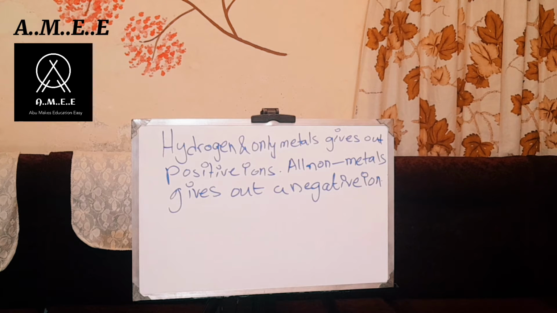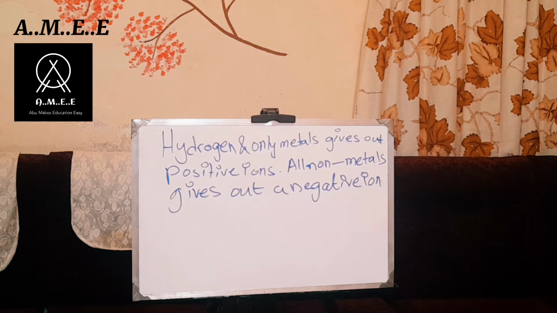So like this, all the metals give out a positive charge and all the non-metals give out a negative charge. For example, the oxygen ion has a charge of O2 minus. Oxygen gives us a negative ion as it's a non-metal.